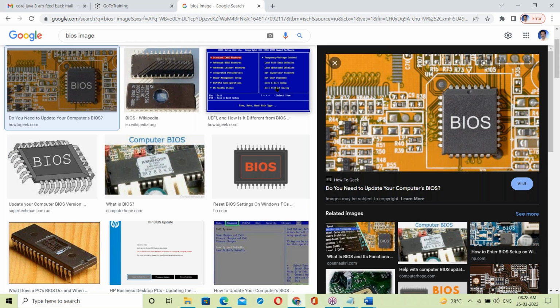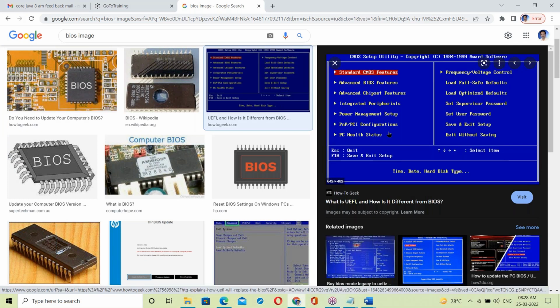You have to set up the BIOS for booting purpose. We should tell where your OS is available: is it on the pen drive, hard disk or CD drive? That you have to set up. So based on the setup, booting starts.